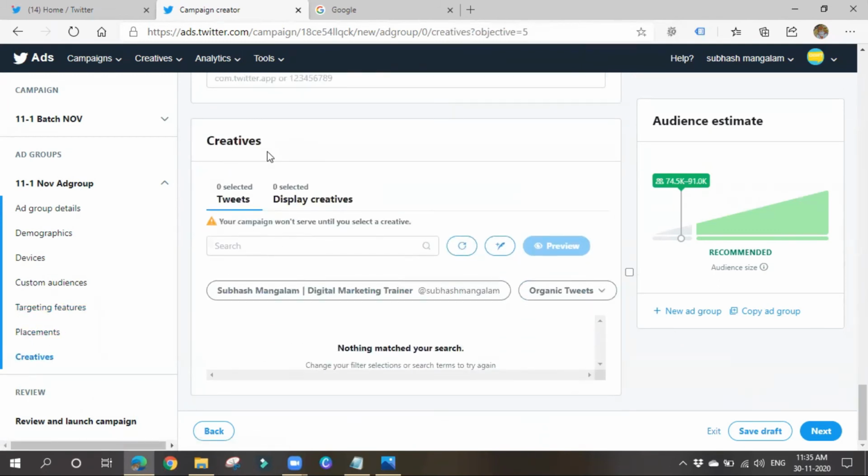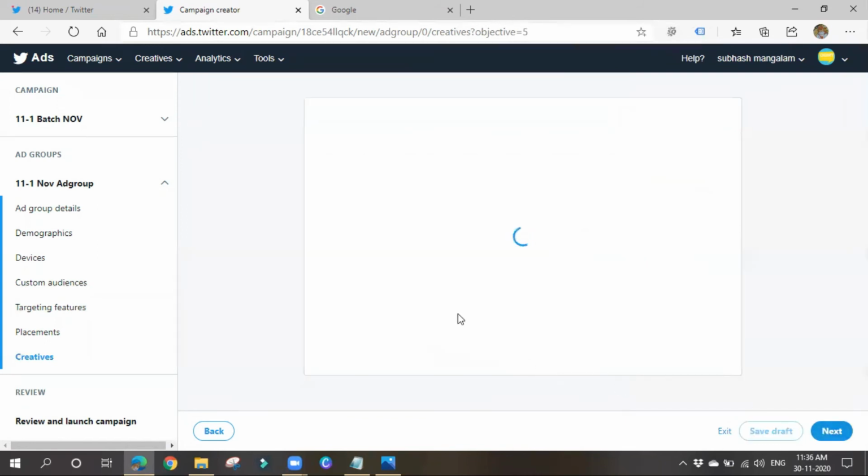So now we are going for the next option, creatives. Your campaign won't survive until you select a creative. Yes, we have to select a creative for sure. We have to give some ads in order to run our ads. We have to give some images or videos. You can either go with a tweet, simply text, or else go for things which you have already chosen. Let me go for next.